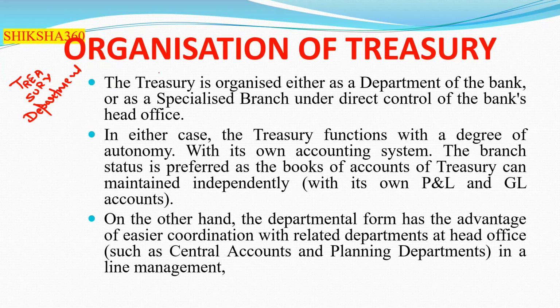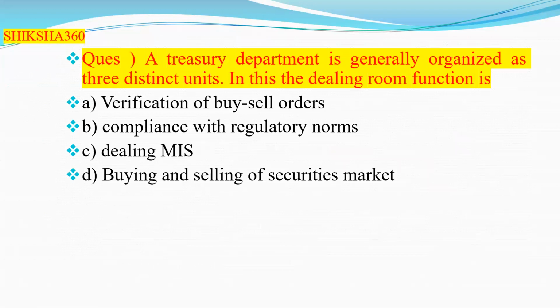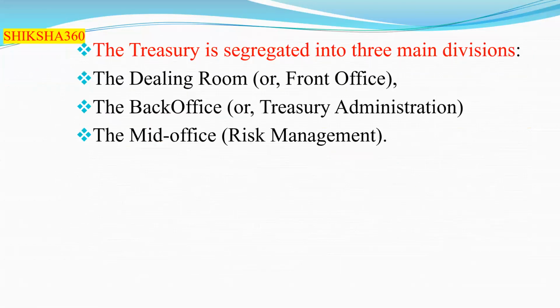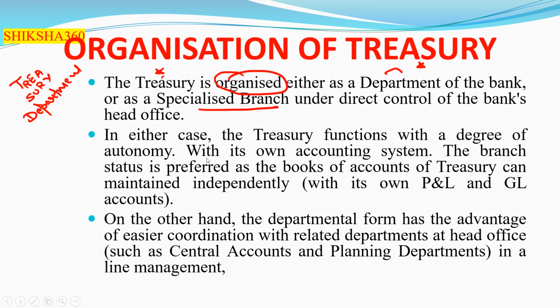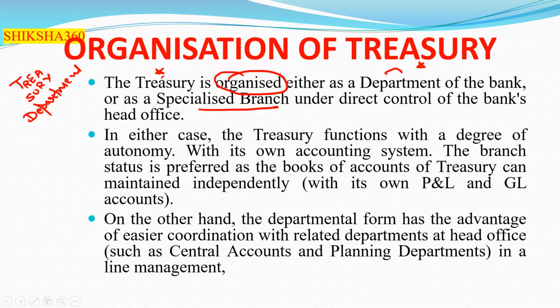The treasury is organized either as a department of the bank or as a specialized branch, under the direct control of the bank's head office.